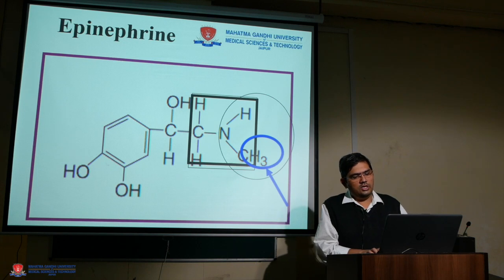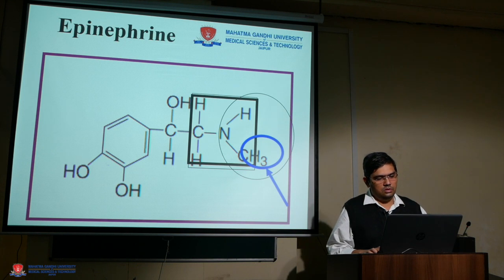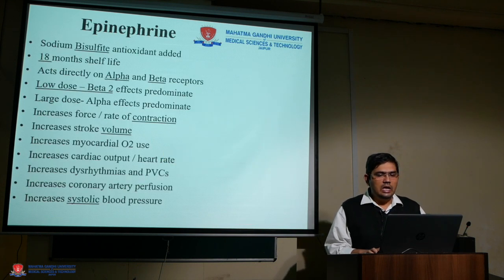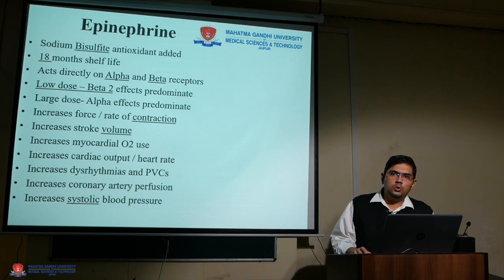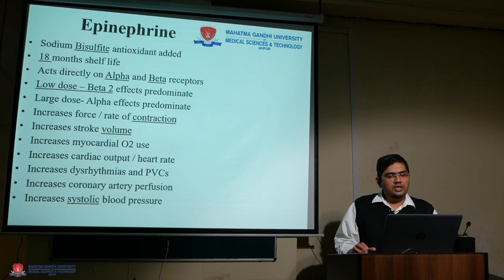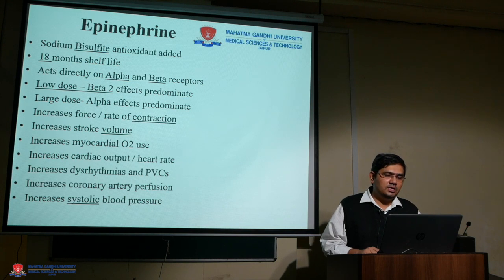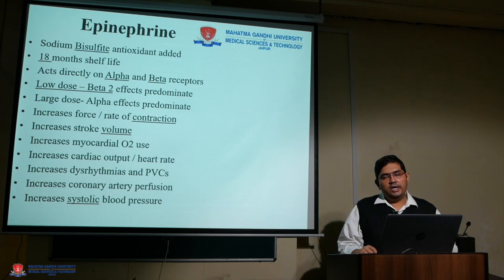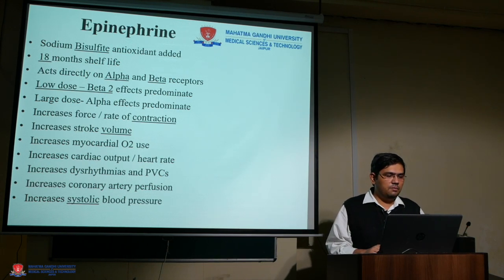So coming to our first drug of choice, which is the most popular or most widely used vasoconstrictor in local anesthetic combination, is epinephrine. The main disadvantage with it is it has a very low shelf life of just 18 months, because it gets oxidized in the environment. So for this purpose we have to add sodium bisulfite or metabisulfite as an antioxidant in the solution. It increases the shelf life of our amide anesthetics, but the disadvantage is this is the component responsible for allergy in some individuals. They act directly through alpha and beta receptors.